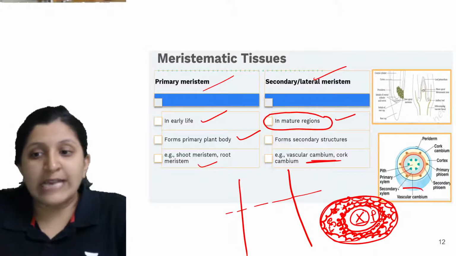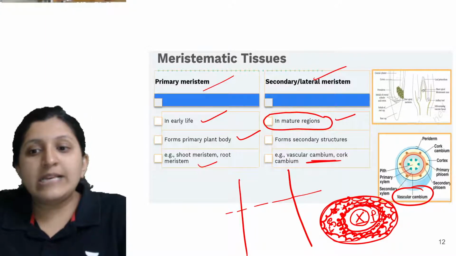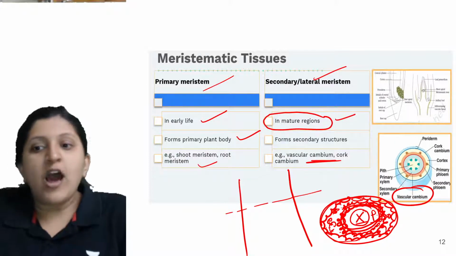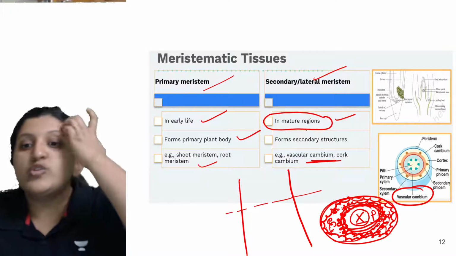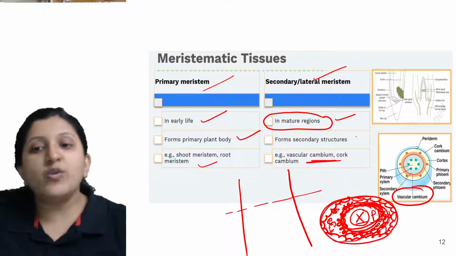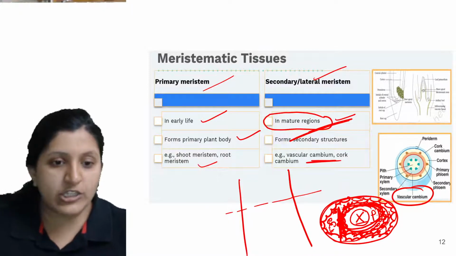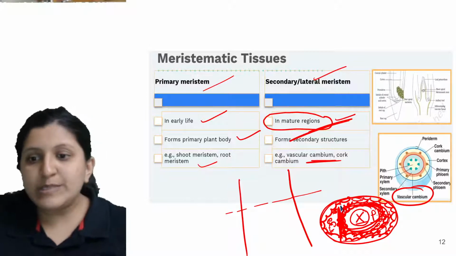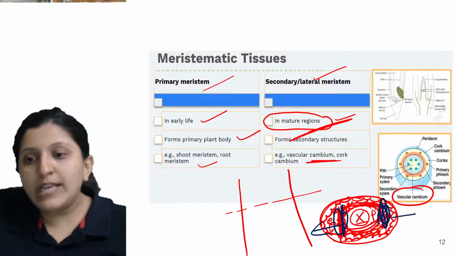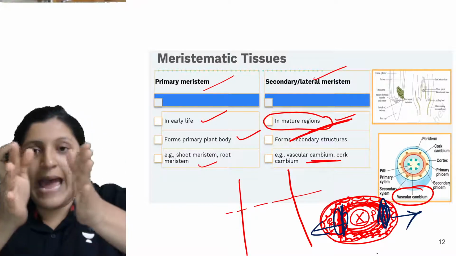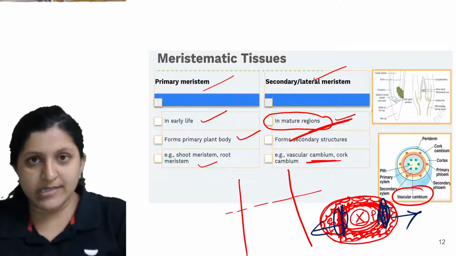This is what we call the vascular cambium. The vascular cambium is having xylem and phloem, along with certain others like parenchyma and collenchyma, which you can find. Now this part you can find in a mature region. I'll just change the color. Here you can find a meristematic tissue, which will help in the increase in the girth of a plant. The plant keeps getting widened, and that is mainly because of the lateral meristem.